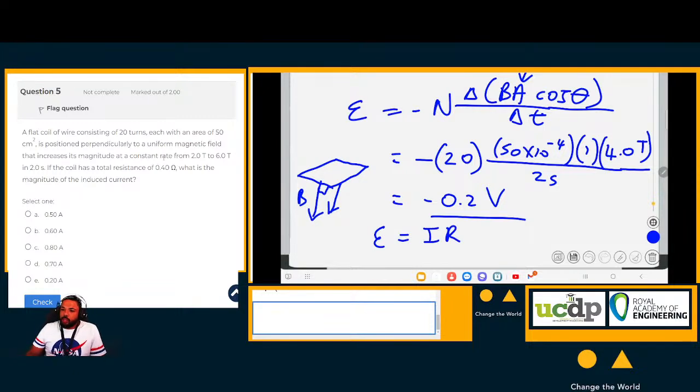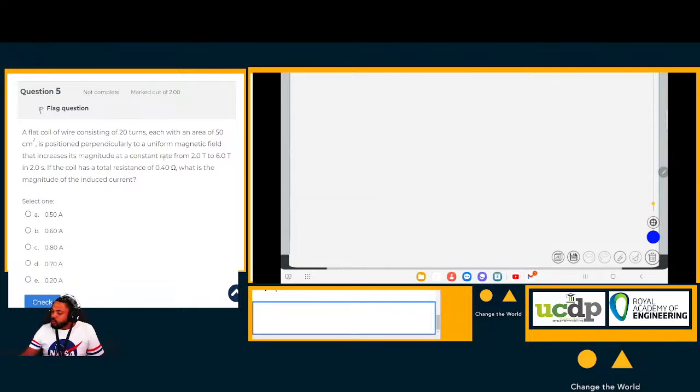The induced EMF is equal to the induced current times the resistance. Now we want the induced current. So the induced current is equal to the EMF over the resistance.